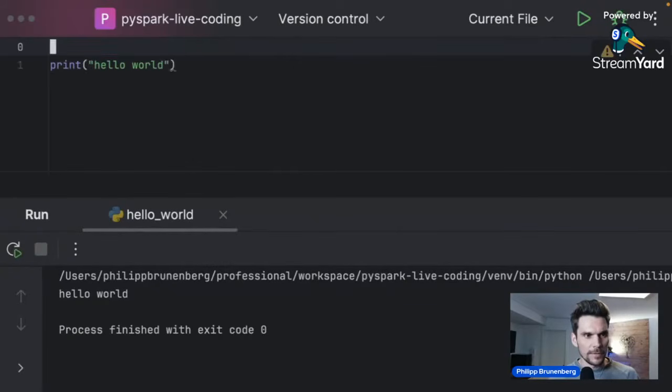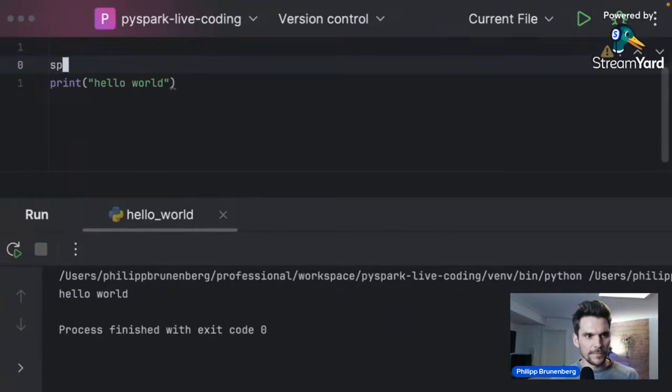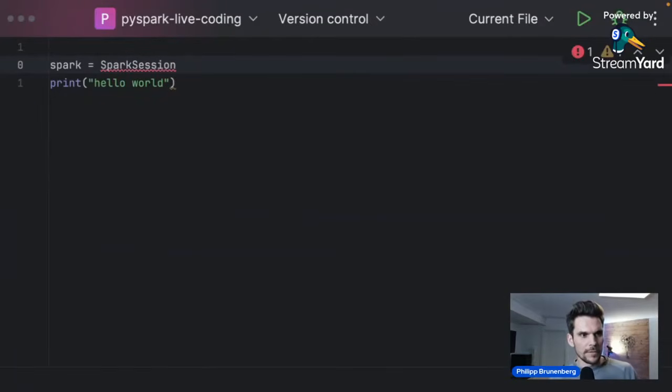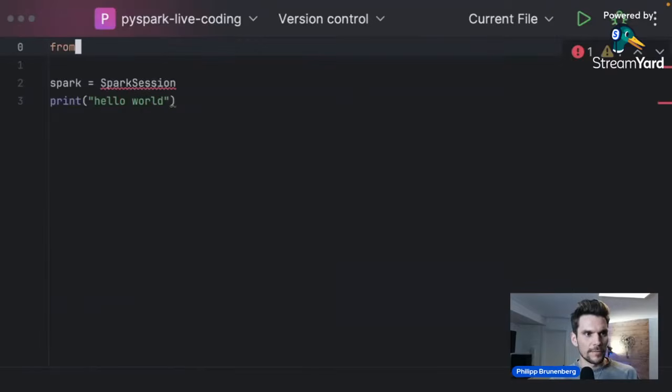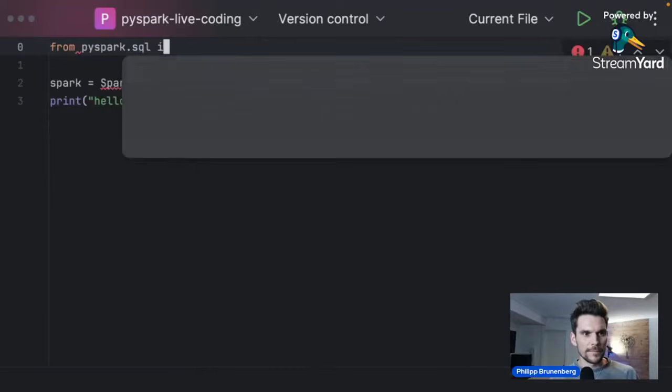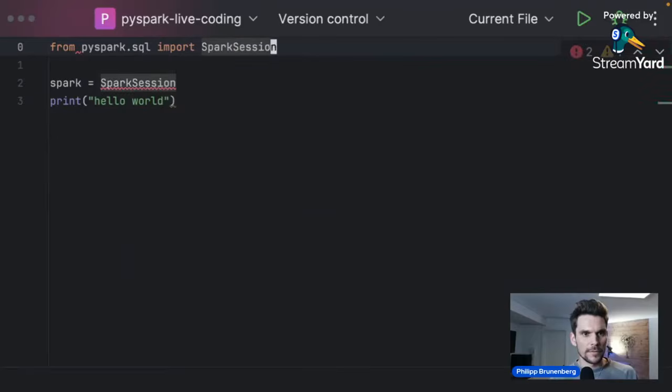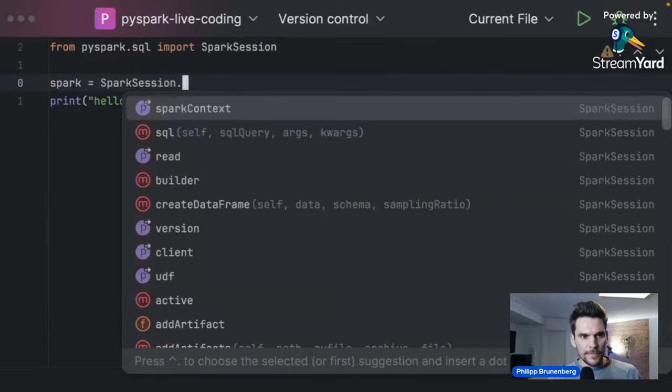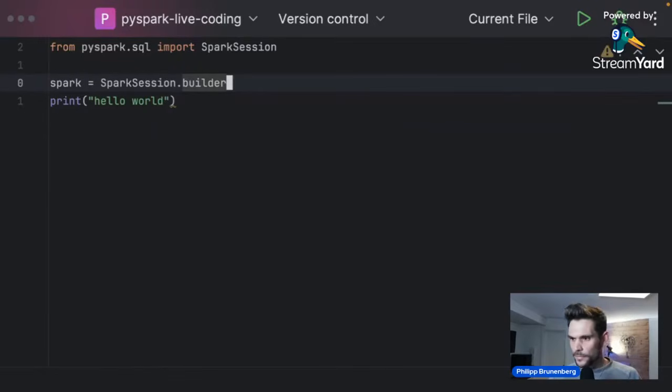However, we would like to use Spark, and therefore we need to instantiate a Spark session, and we're going to call it spark, as in a Databricks notebook. So if you are using Databricks and you're referring to spark, that's basically a Spark session that has already been instantiated for you. Now, in order to use the Spark session, we have to import this one. So we say from pyspark.sql import SparkSession. All right. So the SparkSession has a builder, which we are going to use to instantiate a Spark session.